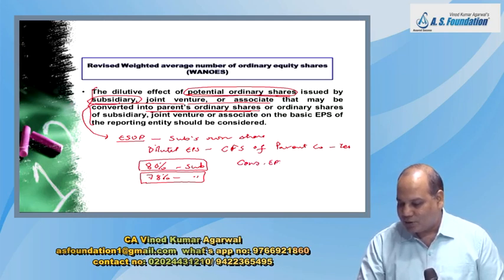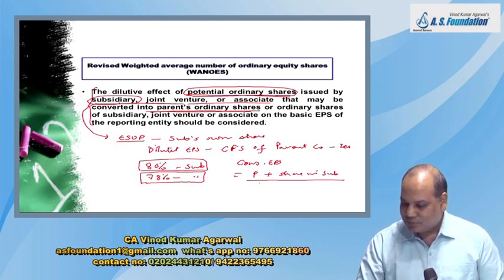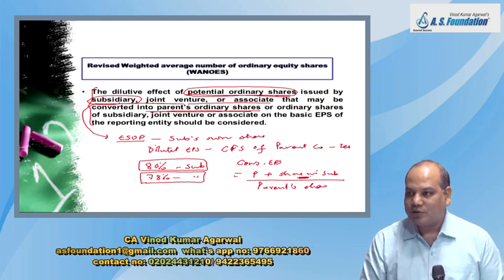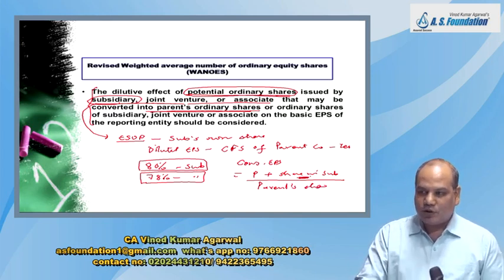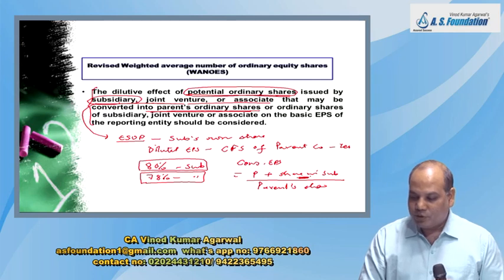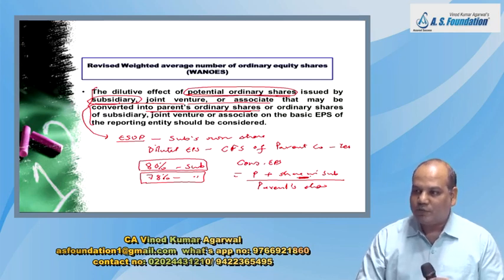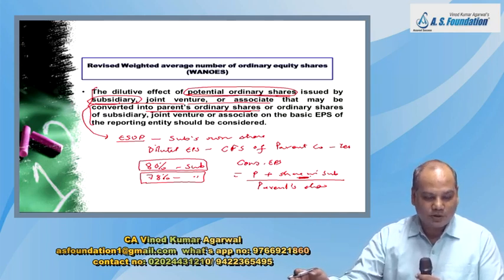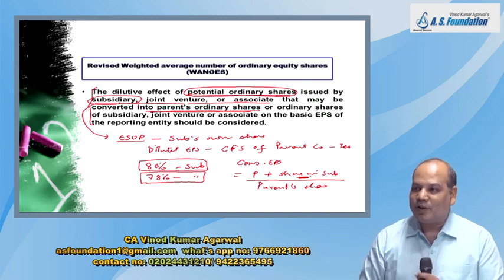So if parent share in profit of subsidiary will decrease, the EPS will fall, because consolidated EPS, which I am going to take one example immediately, you will take parent's profit plus share in subsidiary profit, and then you divide by parent's shares. But this will decrease if the subsidiary has outstanding potential share. Same logic applies for joint venture and associate also, because we also add the proportionate share in the profit of associate and joint venture. So if they have outstanding potential share, my share in the profit in future will go down, and therefore my EPS may fall.